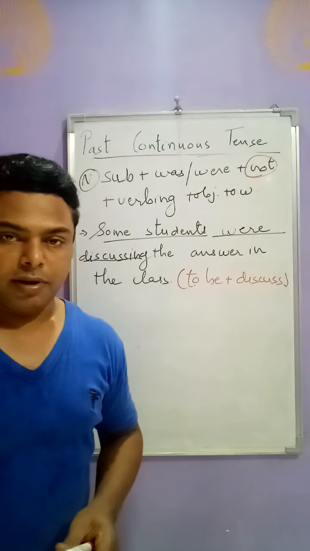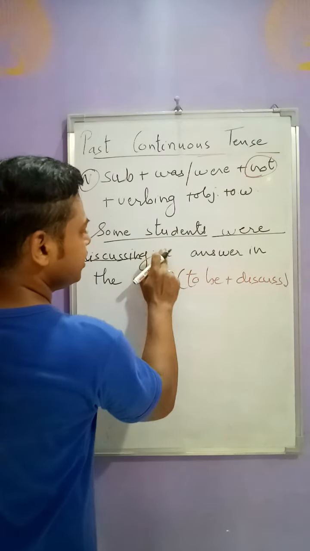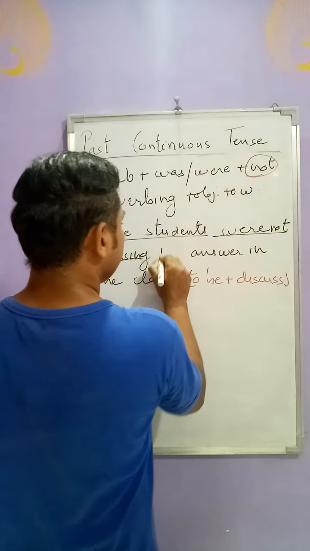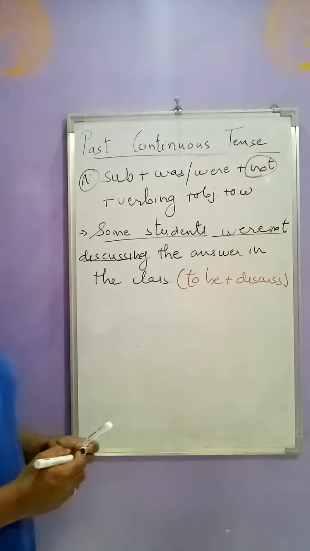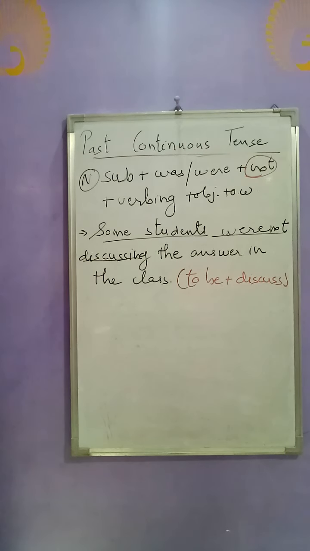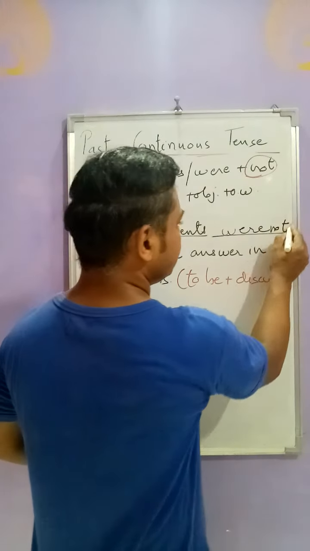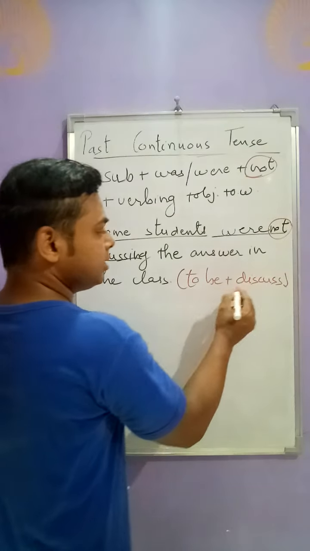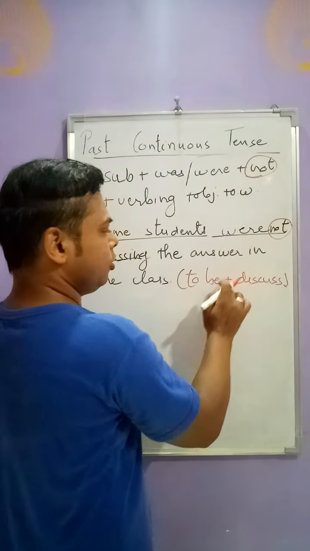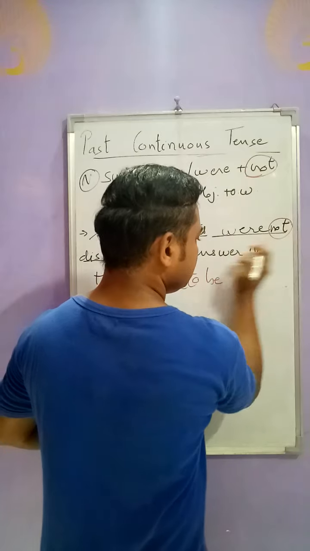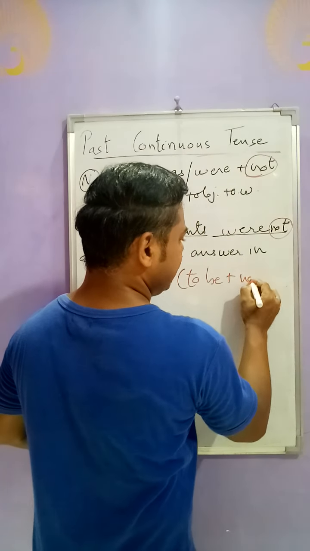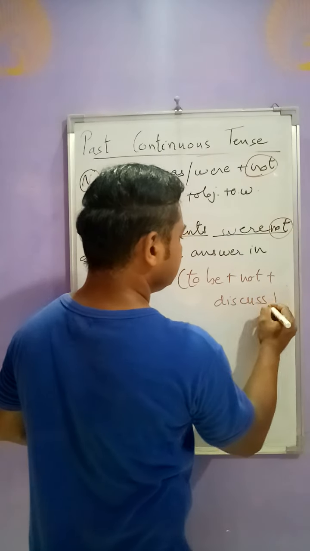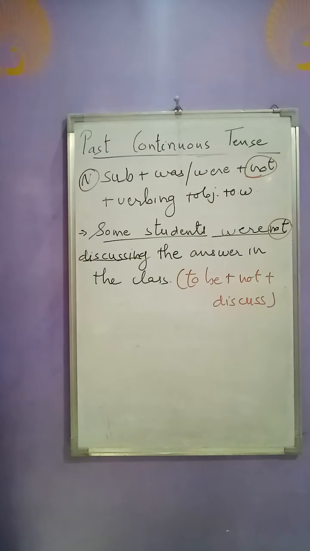But if you want to make it negative, friends, then the simple thing is here you write "were not discussing the answer." Some students were not discussing the answer. So the only additional thing is "not" when it is given in the structure. And suppose if we have to write not, the structure would slightly change. Here it would be given like this: to be plus not plus discuss.